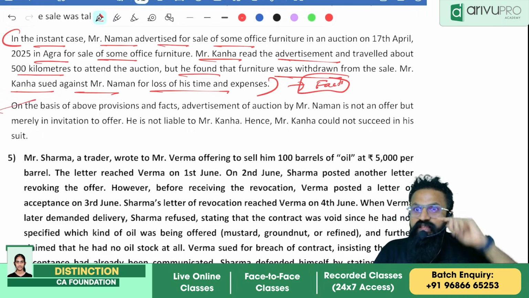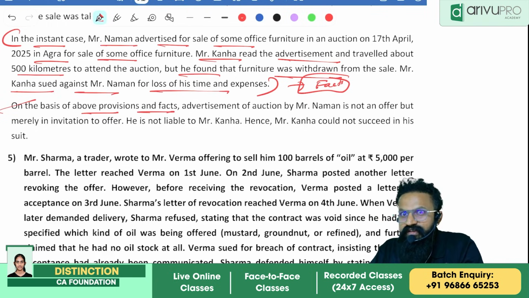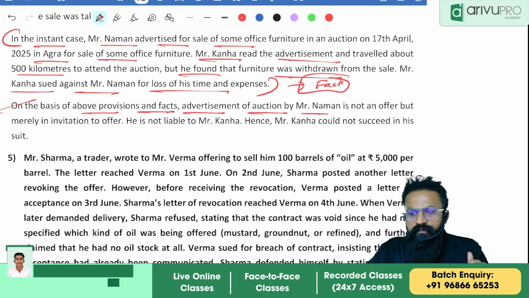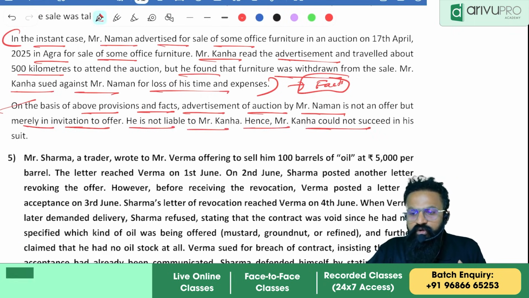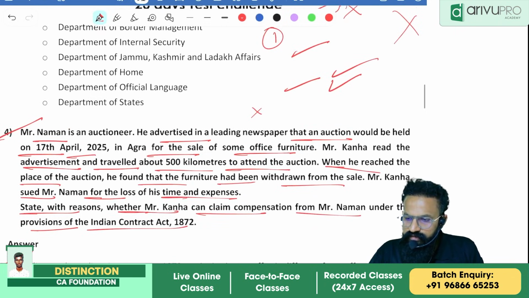Conclusion: on the basis of above provision and facts. Don't you think that is the format we wrote? Based on the facts and provision, the advertisement of auction by Mr. Naman is not an offer but merely an invitation to an offer. He is not liable to Mr. Kanha. Hence, Mr. Kanha could not succeed in his suit. Getting the point?